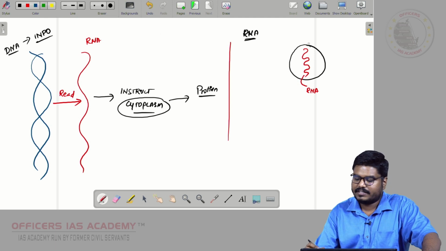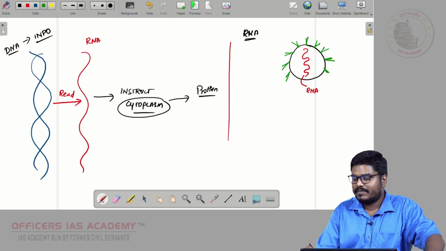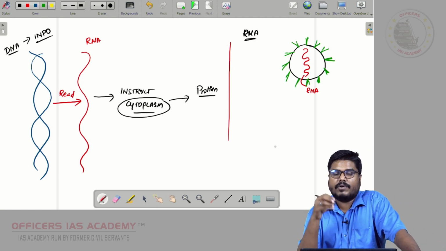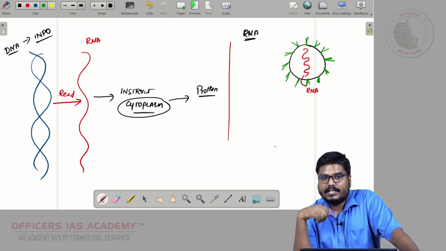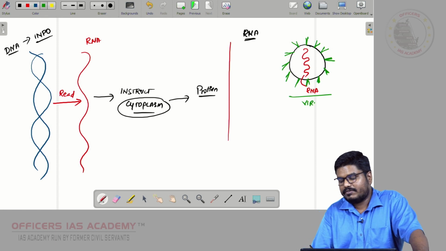If you look into the structure of coronavirus, on the surface you will have something called spike proteins. On the surface you have something like spikes. These are called spike proteins. These spike proteins are very important. These proteins surround the RNA. Without this protein layer, the virus will not survive. All put together, it is virus. This is coronavirus.